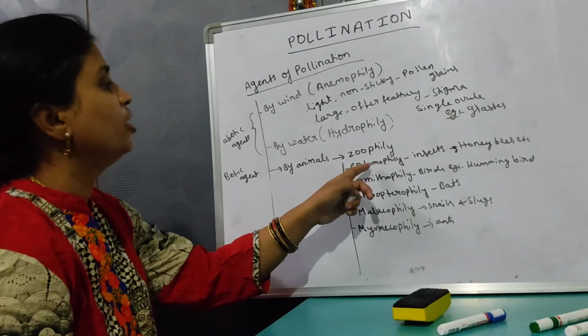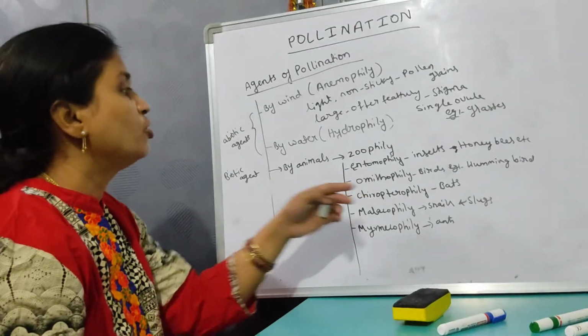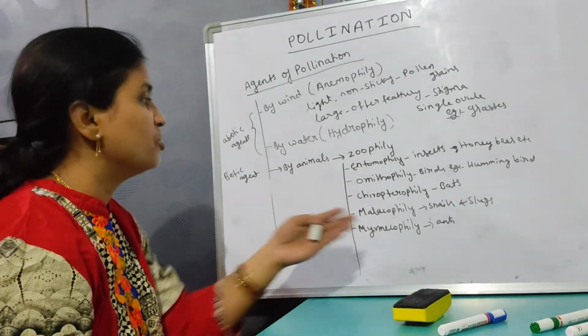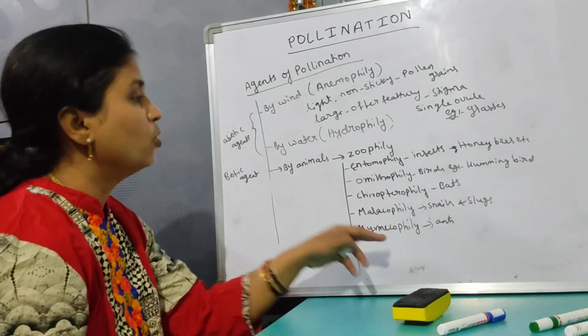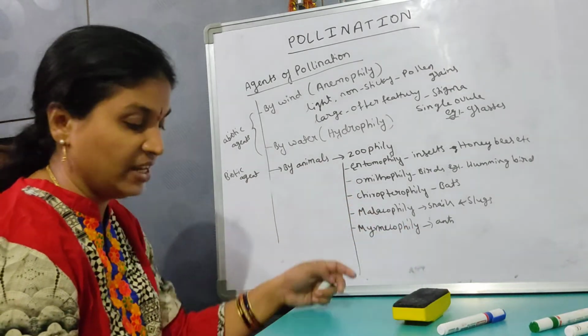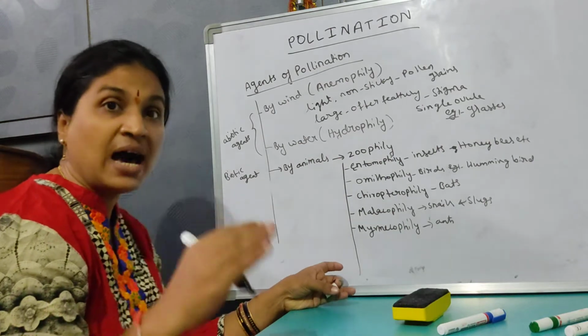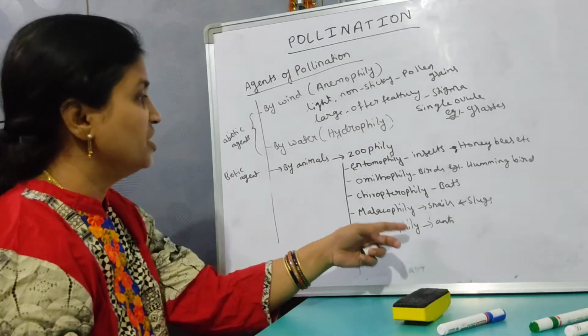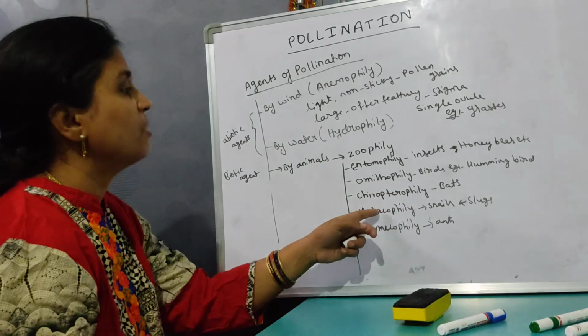Phily means pollination. Entomo means related to insects. Ornitho related to birds. Chiroptero related to bats. Myrmeco related to ants. So phily means pollination. When the pollination is taking place by ants, myrmecophily. If suppose the branch of study is there, myrmecology. The study of snails is called malacology.